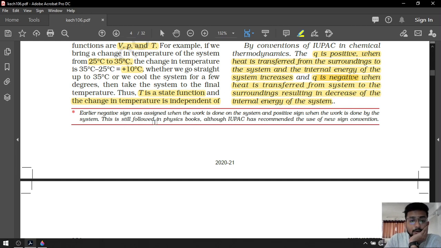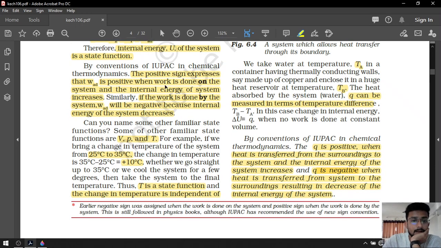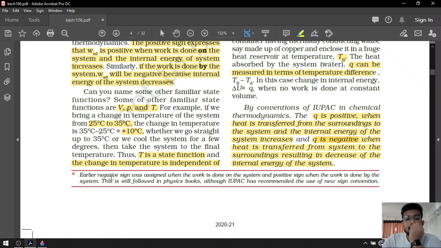This is still followed in the physics books, although IUPAC has recommended the use of the new sign convention. Look at this. When work is done on the system, W will be positive, and when work is done by the system, W will be negative.